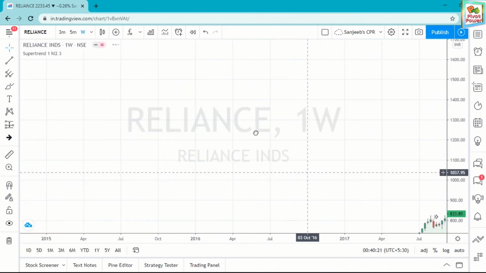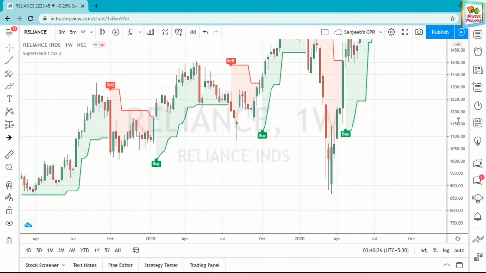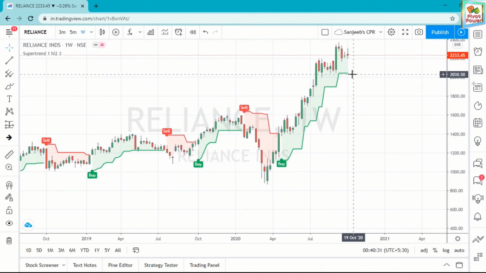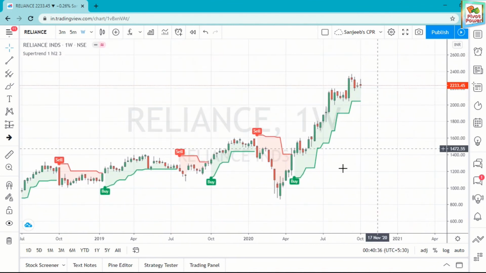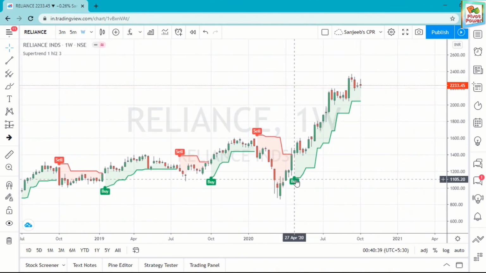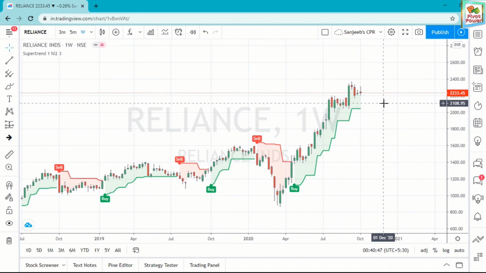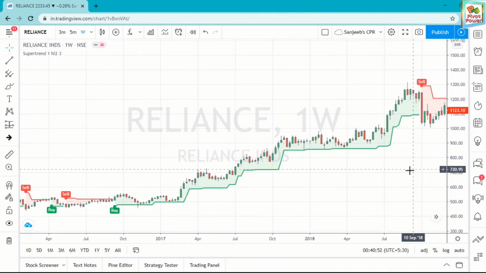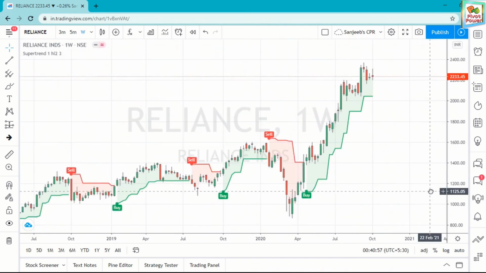You see the 1 week chart also. See here, 1 week chart. Here the buy signal is here. You can hold till now. Okay, there is no sell signal. Okay, your entry should be 1105 and your profit here 2233. You can also hold, no issue. See how it works. It is very simple and very easy to use, very user friendly.